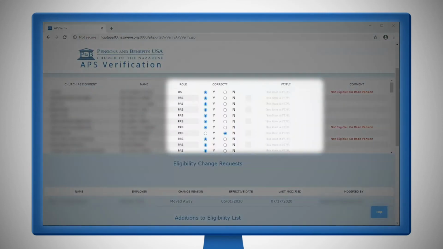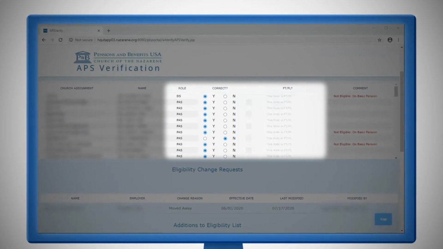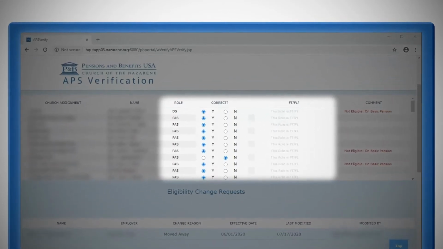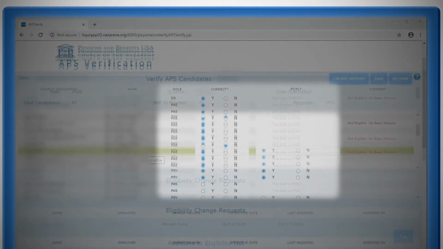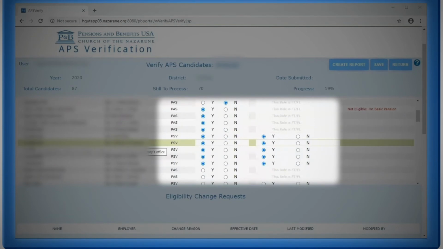You will notice that the FTFL, or Full-Time Full Livelihood selection box, is not accessible for the DS, pastors, and parent-affiliated church pastors. That is because these roles are by definition full-time and full livelihood. For associate ministers serving in the PSV or pastoral service role, or those serving in the DA, district assigned role, the FTFL column is accessible.